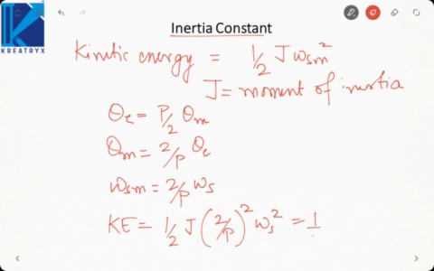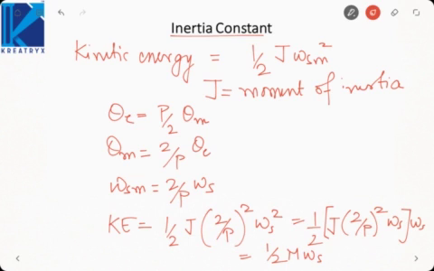This will be written as half J into 2 by P square omega S into omega S. Okay, and this we define it as half M omega S, where M will be equal to J into 2 by P square omega S. This is called as inertia constant.